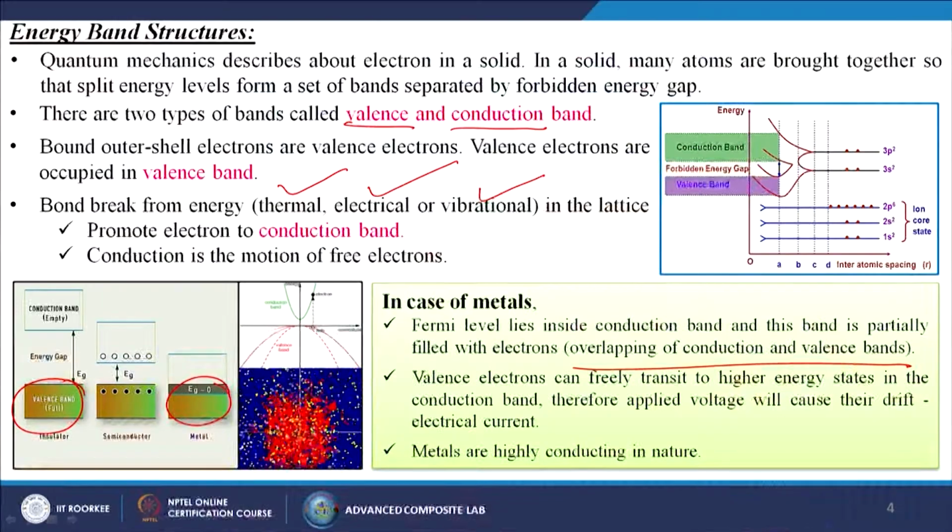In this case you can see how the electron density is changing and the electron jumping from the valence band to the conduction band. When the electron jumps, a hole is created in the valence band itself.